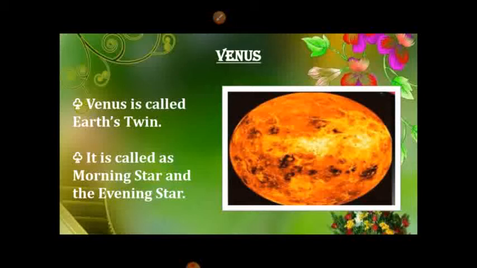It is named after the Roman goddess of love and beauty. It is often visible in the mornings and the evenings and so it is frequently called the morning star and the evening star. After the moon, it is the brightest natural object in the night sky.